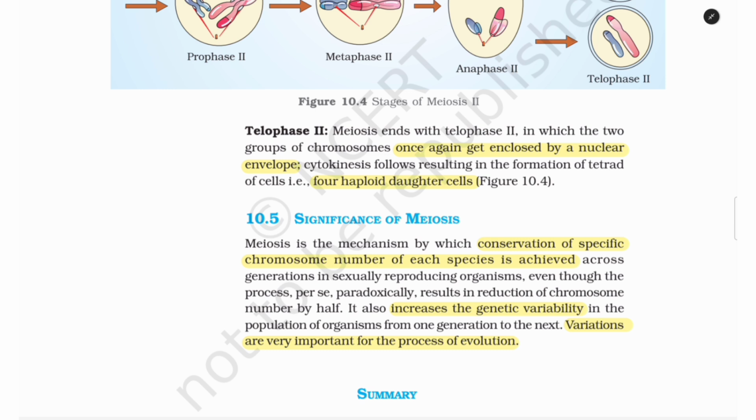10.5, which is the last topic, significance of meiosis. Meiosis is the mechanism by which conservation of specific chromosome number of each species is achieved across generations in sexually reproducing organisms, even though the process per se paradoxically results in reduction of chromosome number by half. It also increases the genetic variability in the population of organisms from one generation to the next. Variations are very important for the process of evolution.